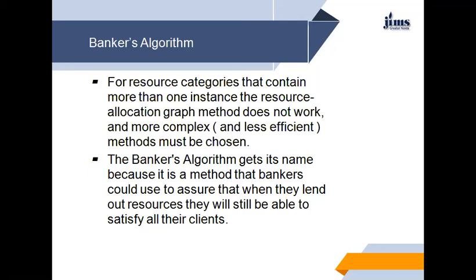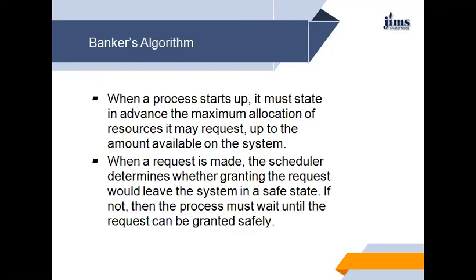So when a process starts up, it must state information on resources up to the amount available on the system. When a request is made, the scheduler determines whether granting the request would leave the system in a safe state. If not, then the process must wait until the request can be granted safely.